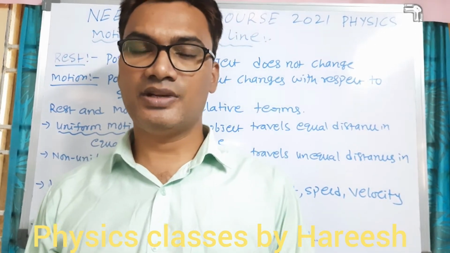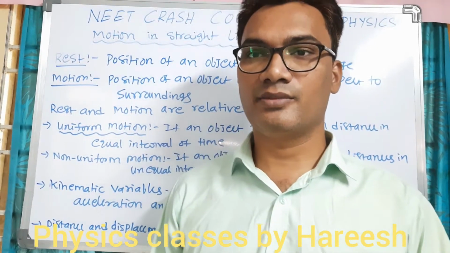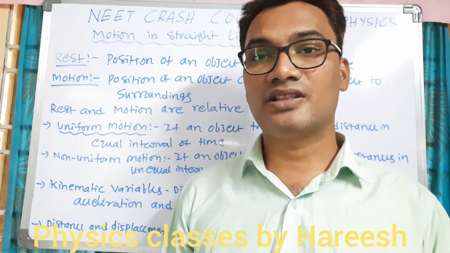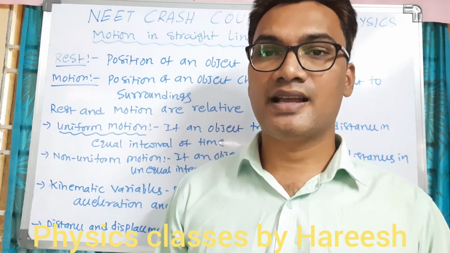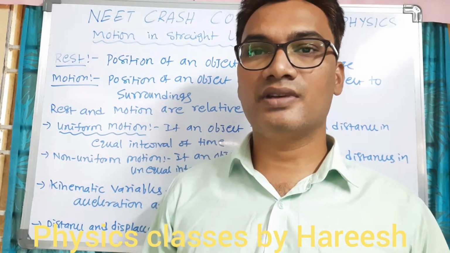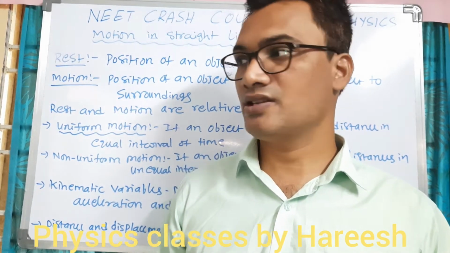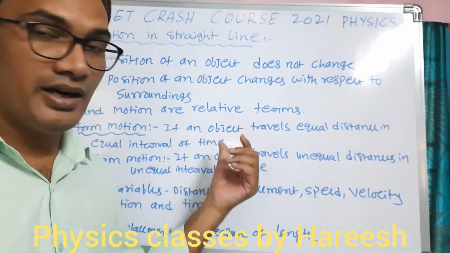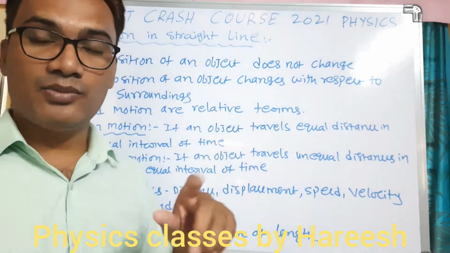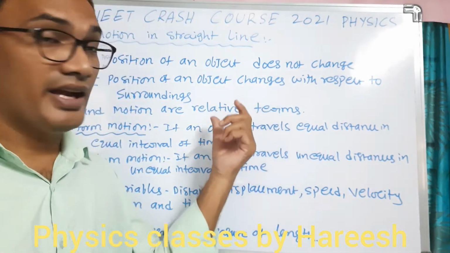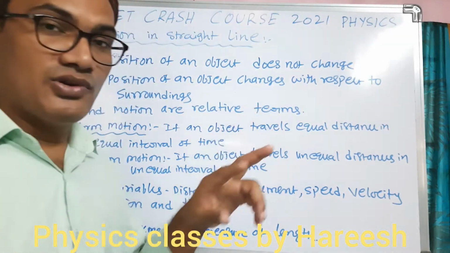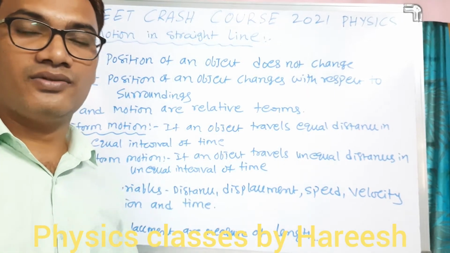What does kinematics mean? Kinematics is nothing but the study of motion of an object without its cause, and dynamics is the study of motion of an object with its cause. So this is a part of kinematics. In kinematics we have two chapters, motion in a straight line and motion in a plane. Motion in a straight line is also known as motion in 1D.